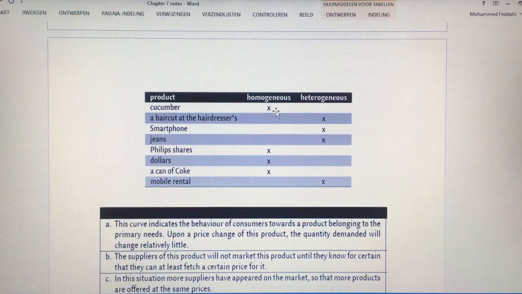A Philips share. If I'm going to offer you 2 shares, it doesn't matter which one you would like to have. They are the same if you ask the people. And that's the reason why there's one price. For the dollar, we don't have different exchange rates for the dollar. We just have one exchange rate for the dollar because the product itself is the same.